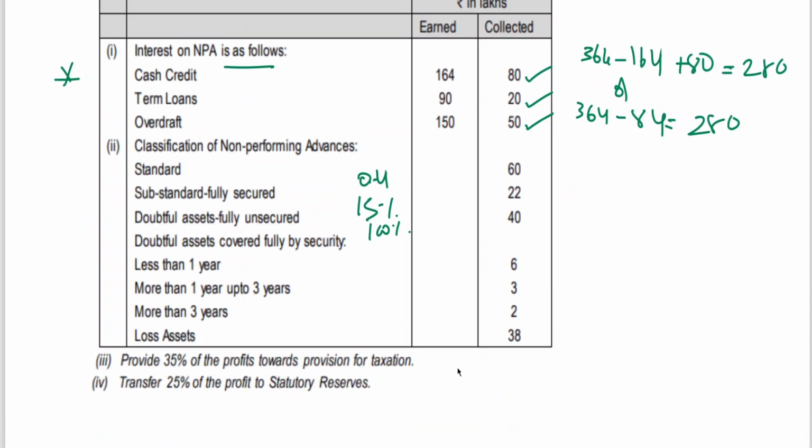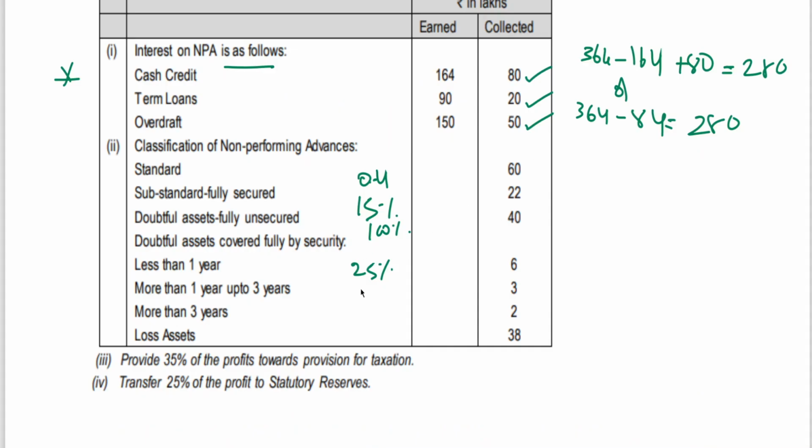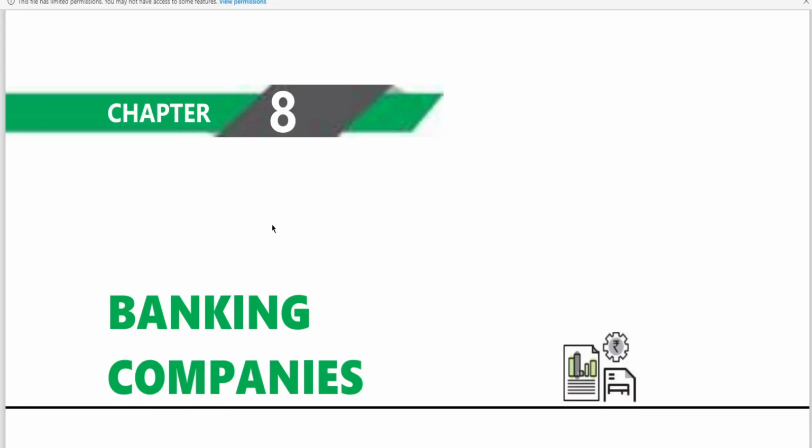Less than 1 year 25%. Up to 3 years 40%. More than 3 years 100%. Loss assets 100%. And transfer 25% to statutory reserve. This is under section 17. I told you at least 20%, that has been given in our material. If I'm not wrong, it is in unit 2, I think. Unit 1 or unit 2, just a minute.